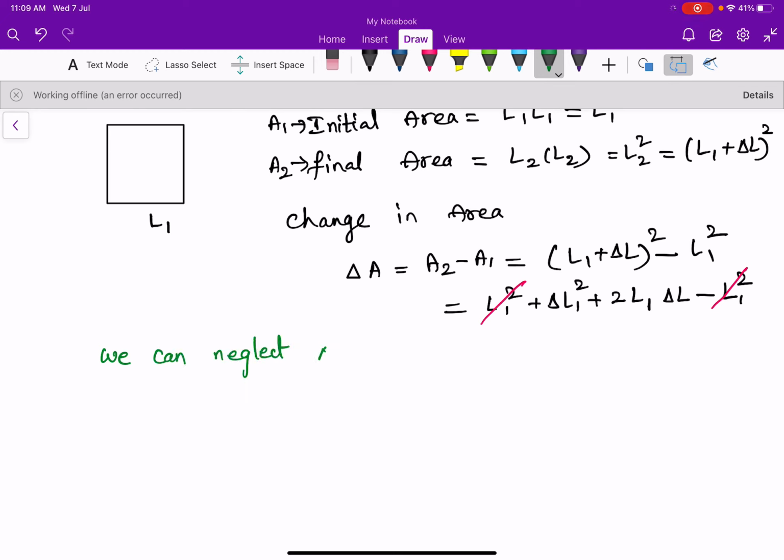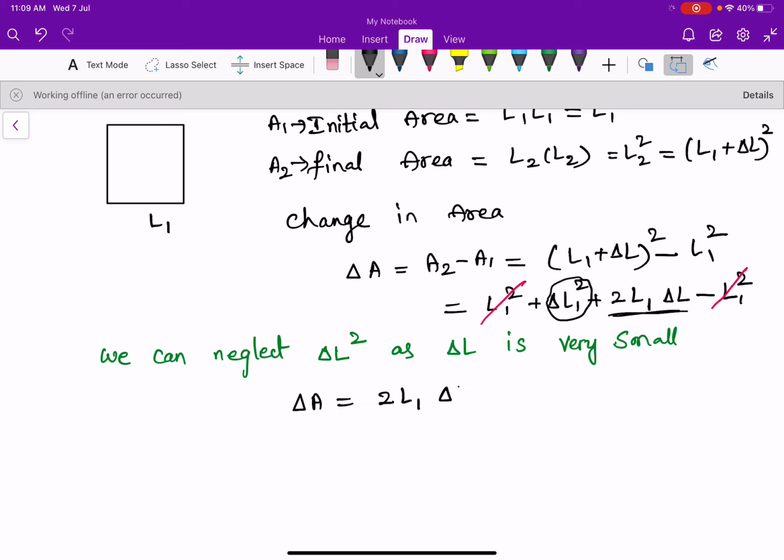We can neglect delta L square, as delta L is very small. As delta L is small, delta L square is still very small, so we neglect it. This is what remains: delta A is equal to 2 L1 delta L.